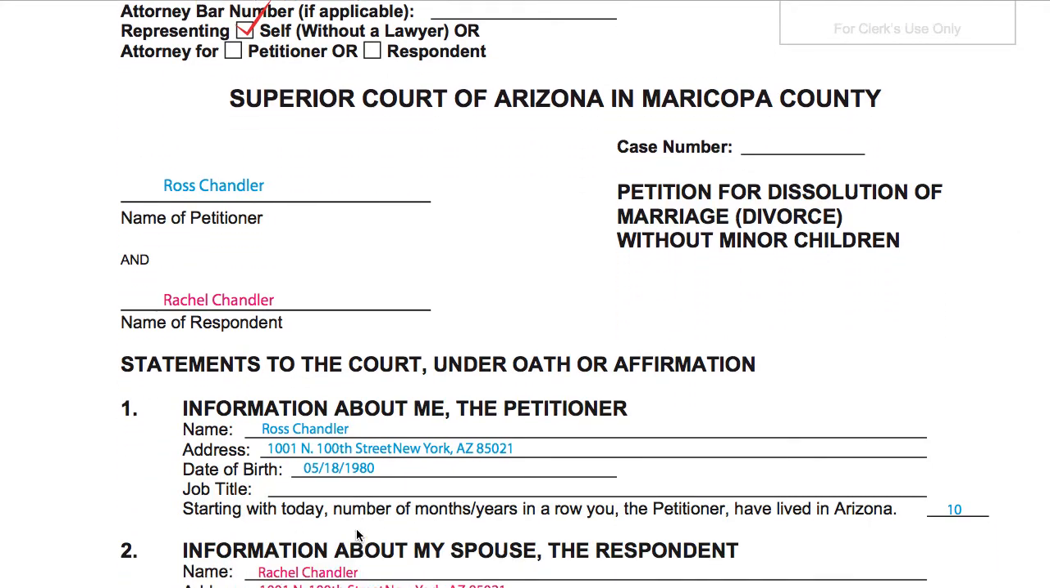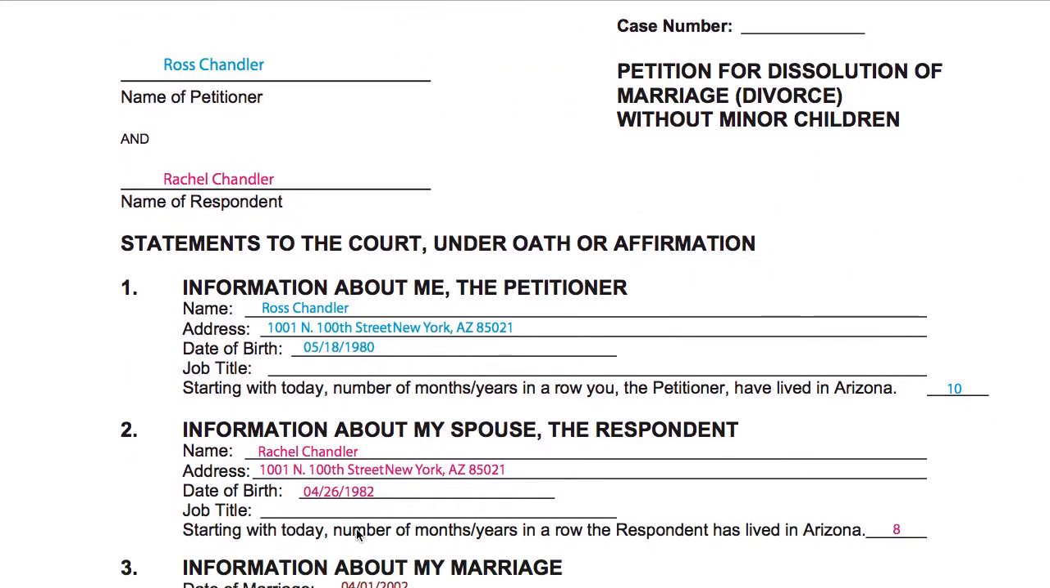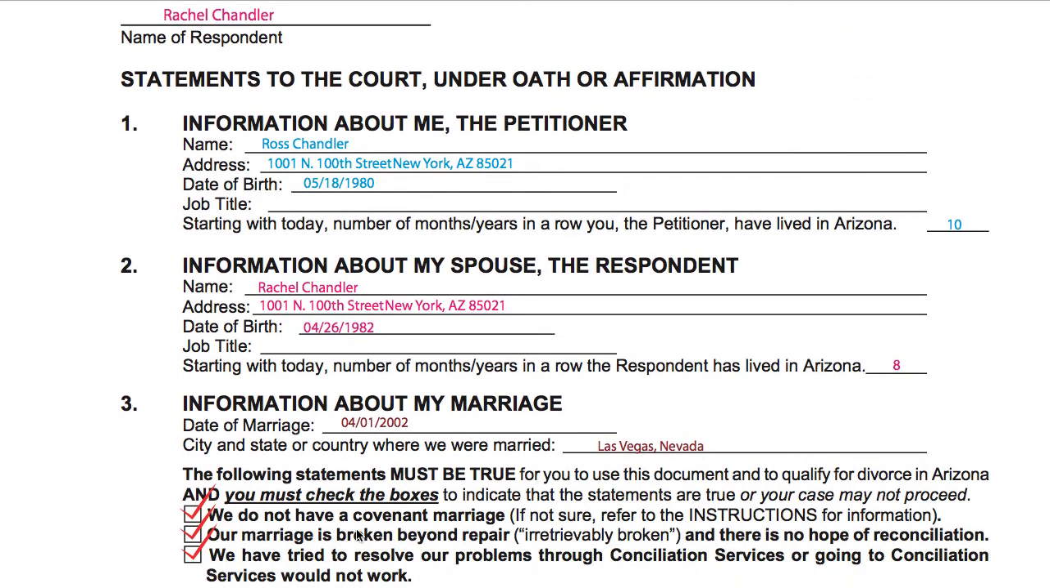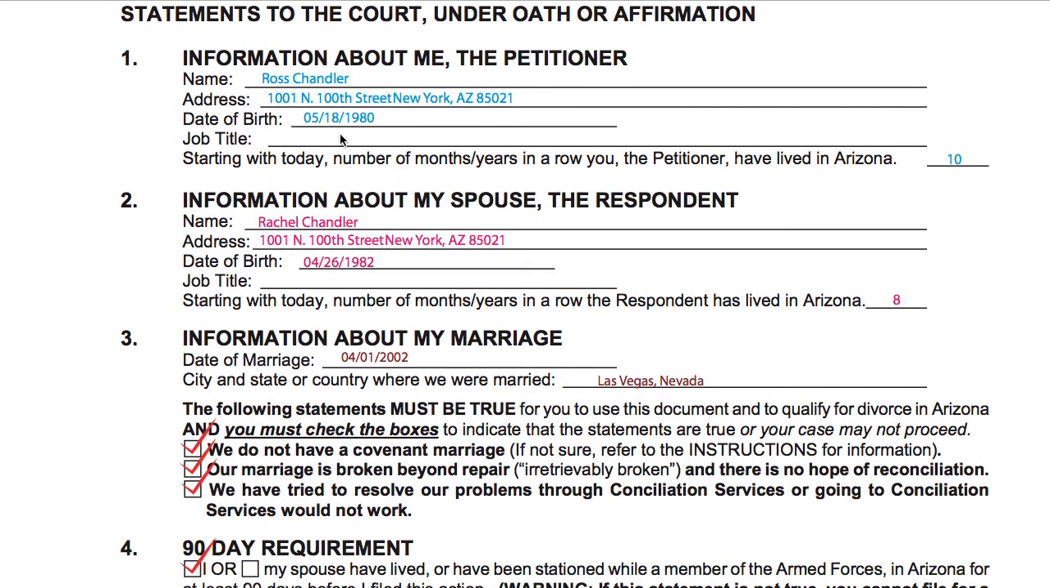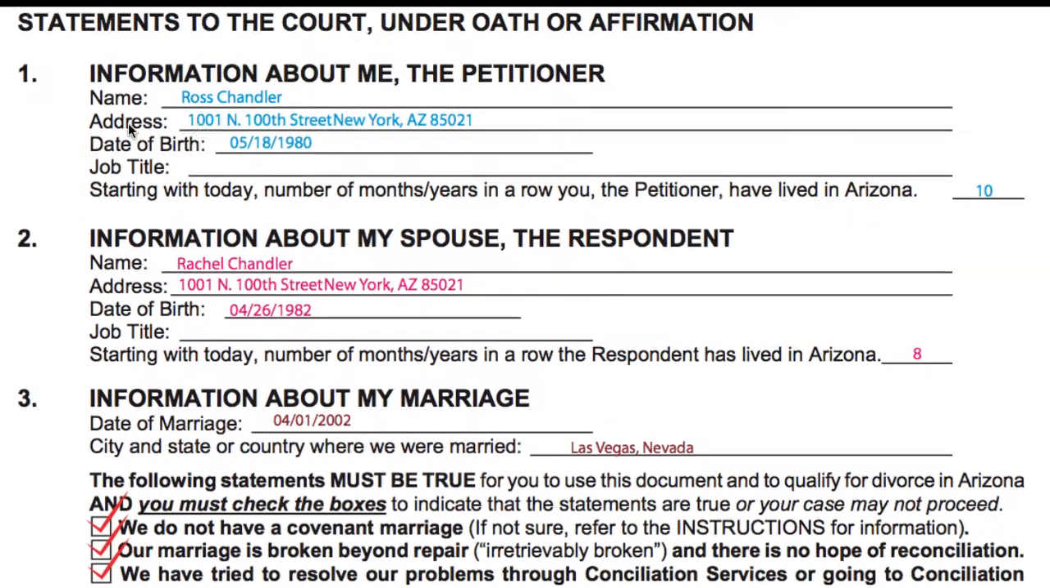You want to tell the court under oath, and they say under oath because you're going to have this one notarized at the very end. So let's go through this. Again, you're the petitioner. Information about me, the petitioner. I'm Ross Chandler. I live in New York, and my date of birth I will fill out.